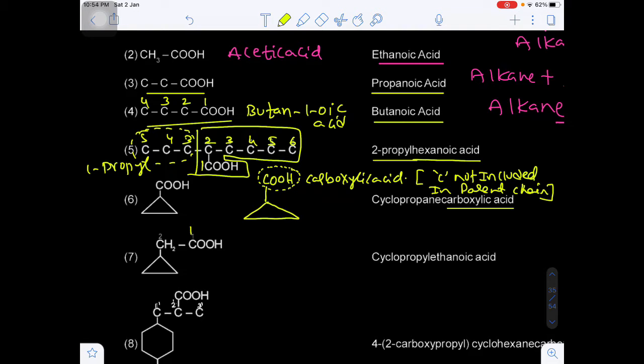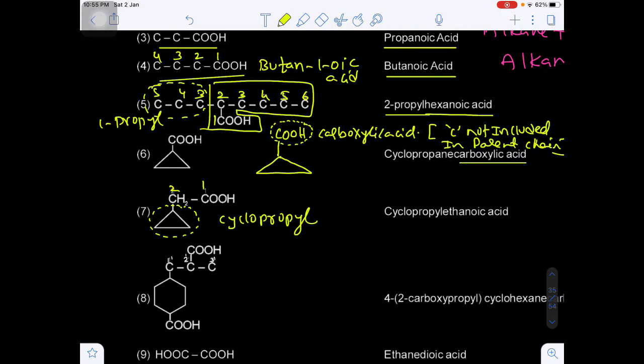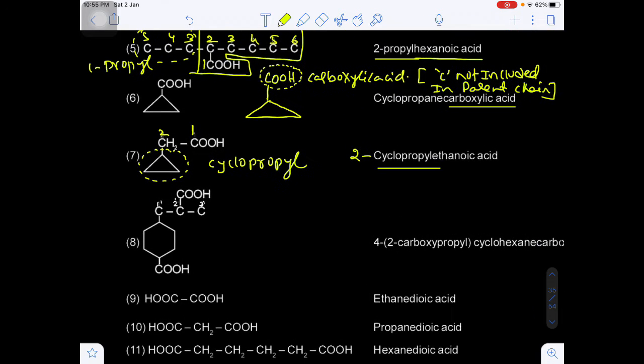Now this is the first carbon, and this will be the second carbon. On the second carbon, this substituent is known as cyclopropyl, because in cyclopropane, if you remove a hydrogen, you get cyclopropyl. So cyclopropyl ethanoic acid. We need not mention the second carbon, because if it is the first carbon, there will definitely be a second carbon only. You have the cyclopropyl.